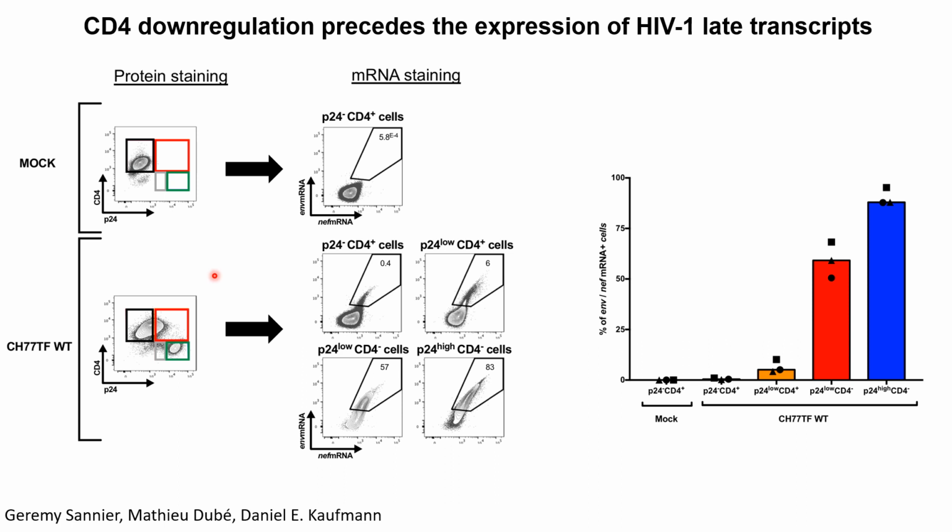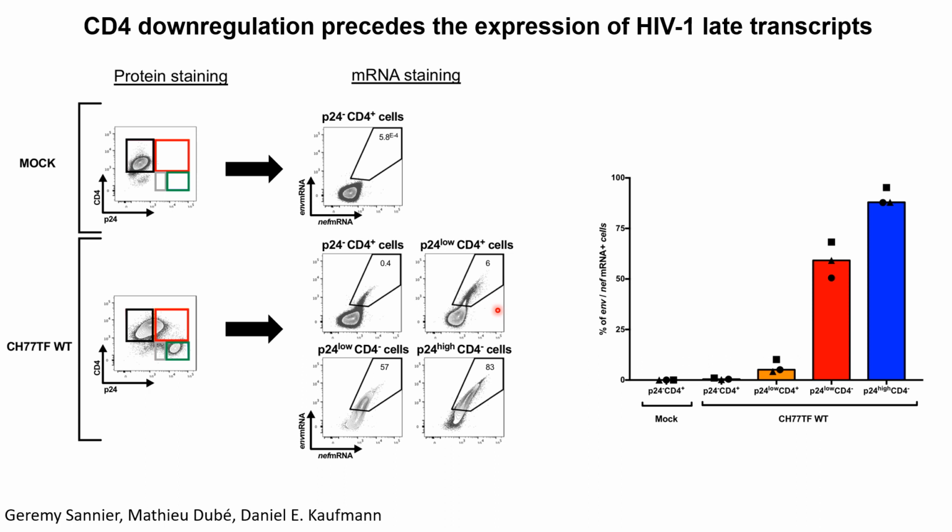So to identify which cell population is productively infected, we next used the RNA flow-FISH technique developed by Daniel Kaufman in Montreal to determine which cells are enriched with envelope and Nef mRNA. Using this technique, again, the cells were characterized based on CD4 and p24 expression. You can see here that the majority of the cells that were CD4 positive, either p24 negative or p24 low, were negative for envelope and Nef mRNA.